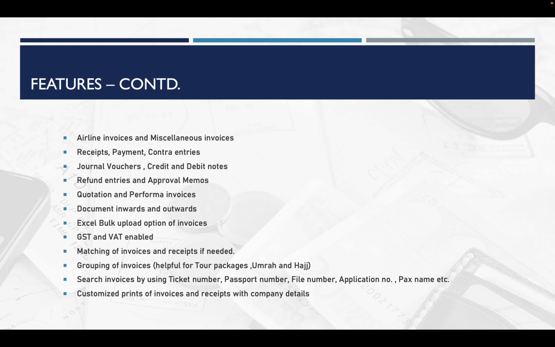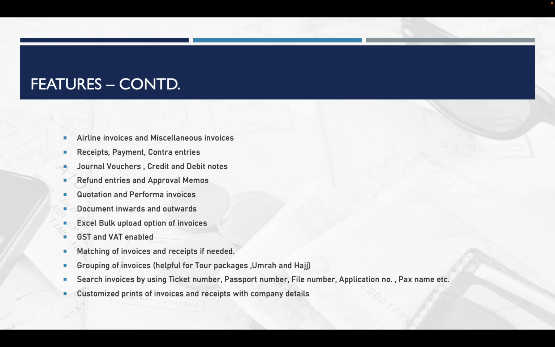Sometimes we have to split up the supplier amount like PLB, YQ, supplier basic fares, commissions, other taxes, and TDS deducted, etc. That's also available. Similarly, we can manage the miscellaneous invoice as well.